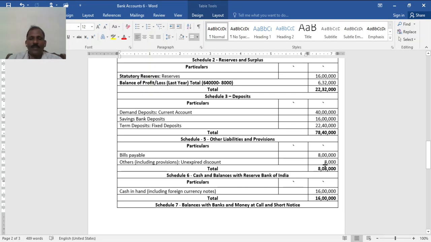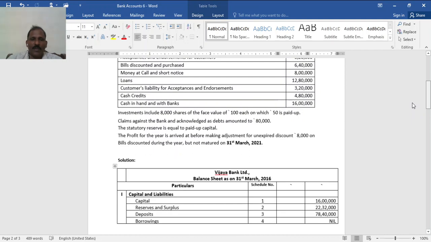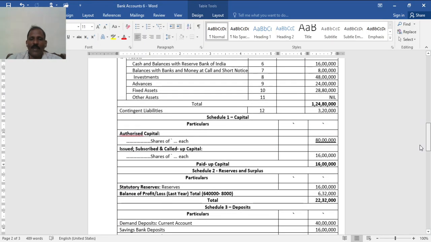Yes, this is unexpired. Bills payable and unexpired discount is a liability, so whatever you deduct from profit. So 8 lakh 8,000. Then for assets, cash and balance with the Reserve Bank of India, cash in hand including foreign currency notes, 16 lakh. So the very last item, 16 lakh.